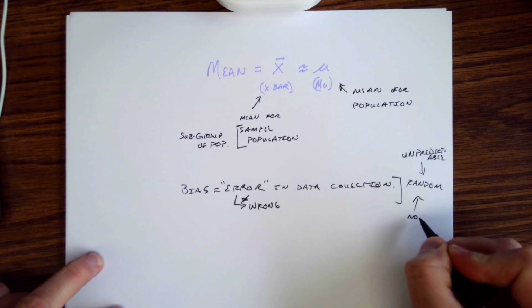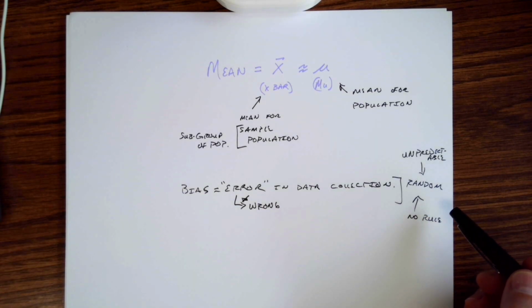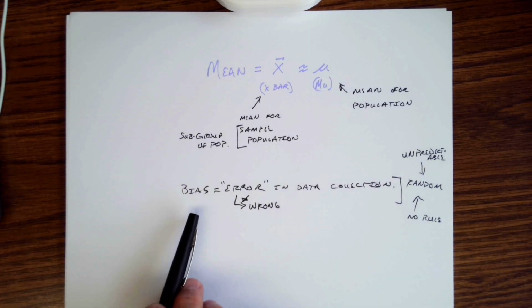Now let's think about when you're collecting data. How do you really create a situation where it's completely unpredictable and there's no rules about how you ask that next question to a person or how you collect that next piece of data? How do you do that? How do you keep that completely random? You really can't. This is not flipping a coin. This is not rolling a die. So you are going to have bias in your sample, okay?